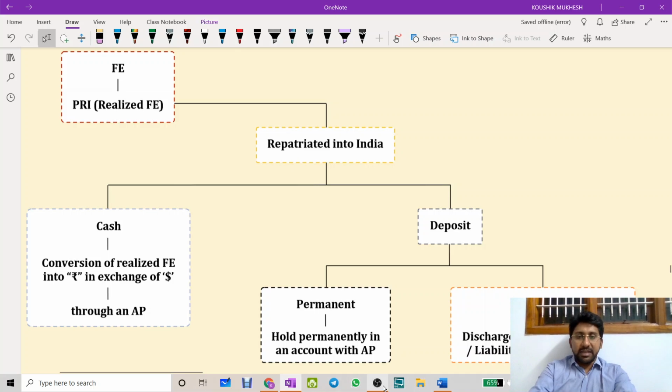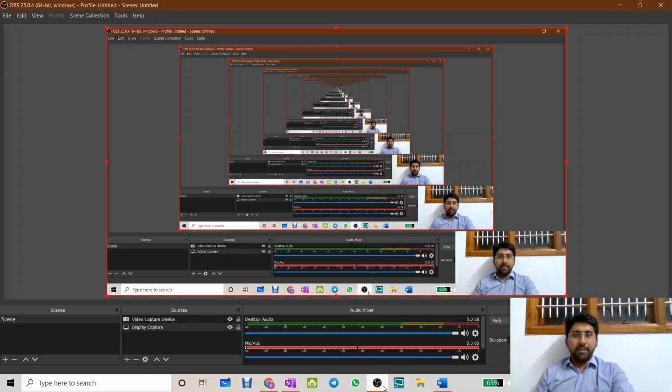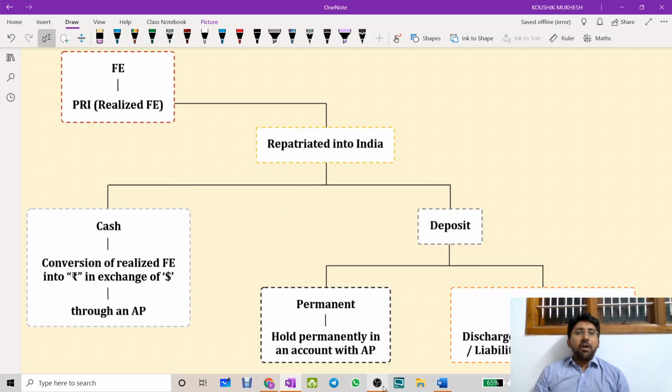There is a PRI who made an export to USA, and the contract is for 6 months. After 6 months, you should realize the receipt. He realized the receipt and repatriated it to India.